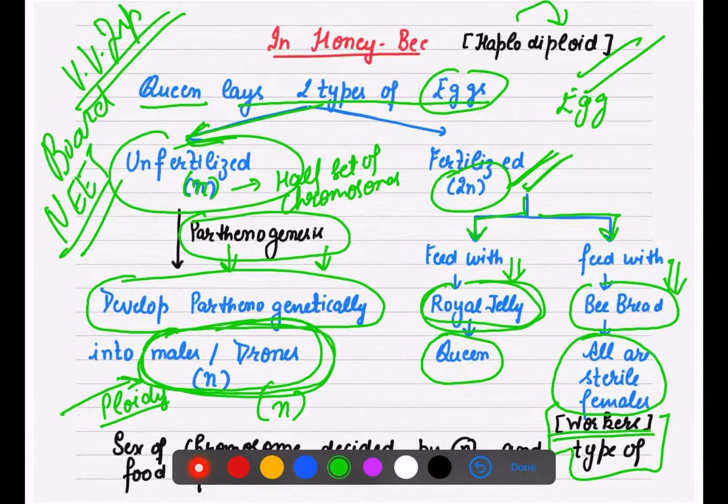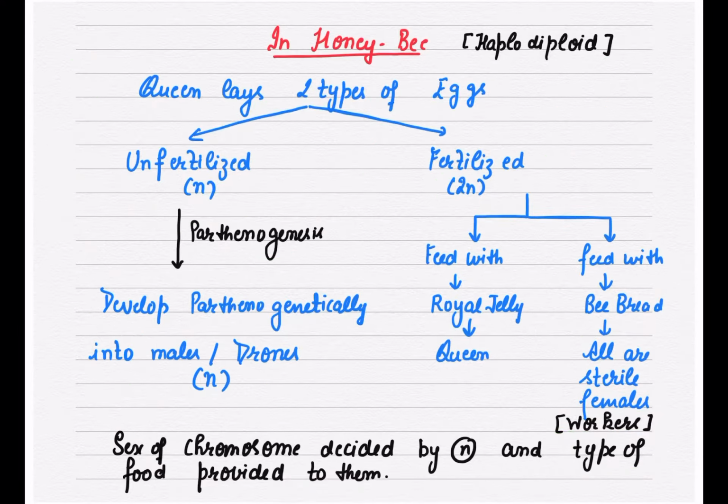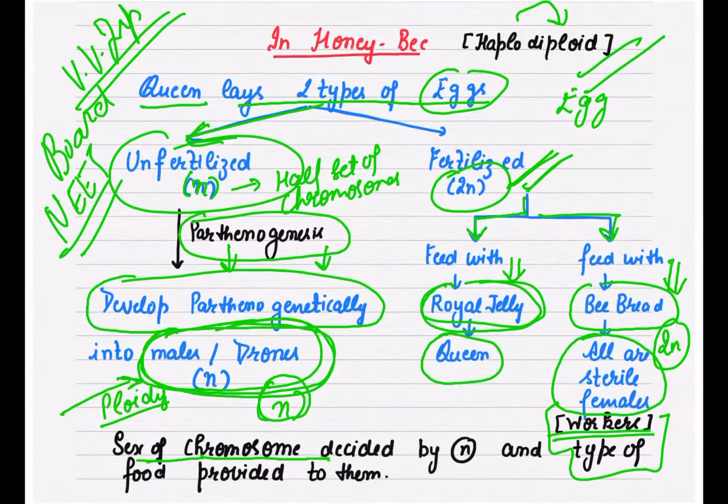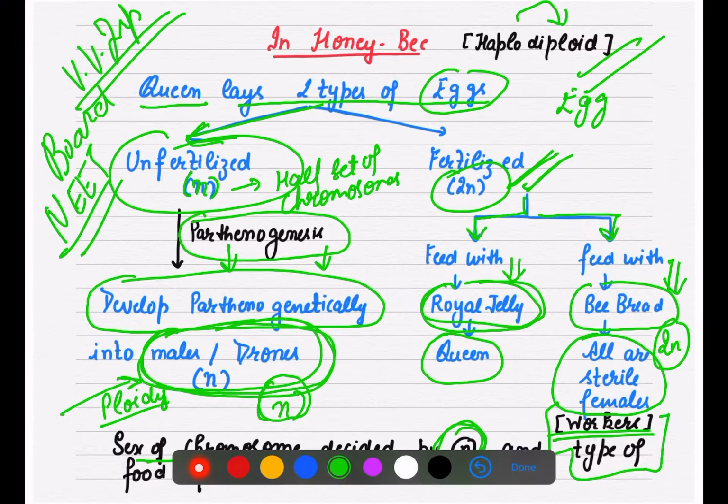So the chromosome number of males and drones will be half, and workers or sterile females and queen will have a double set of chromosomes because they are formed after fertilization. So if I ask you who decides sex here, first it is decided by the ploidy. n है कि 2n है, if 2n then that will be queen or they will be females. As well as the food, कैसा food उनको मिल रहा है? If they are provided with royal jelly, that will be queen.